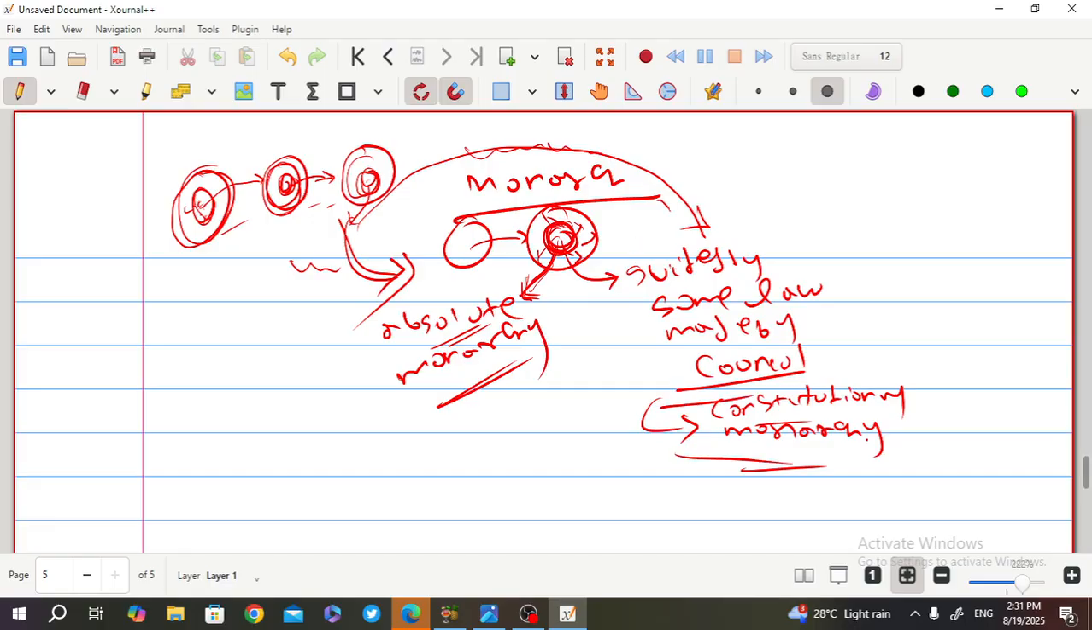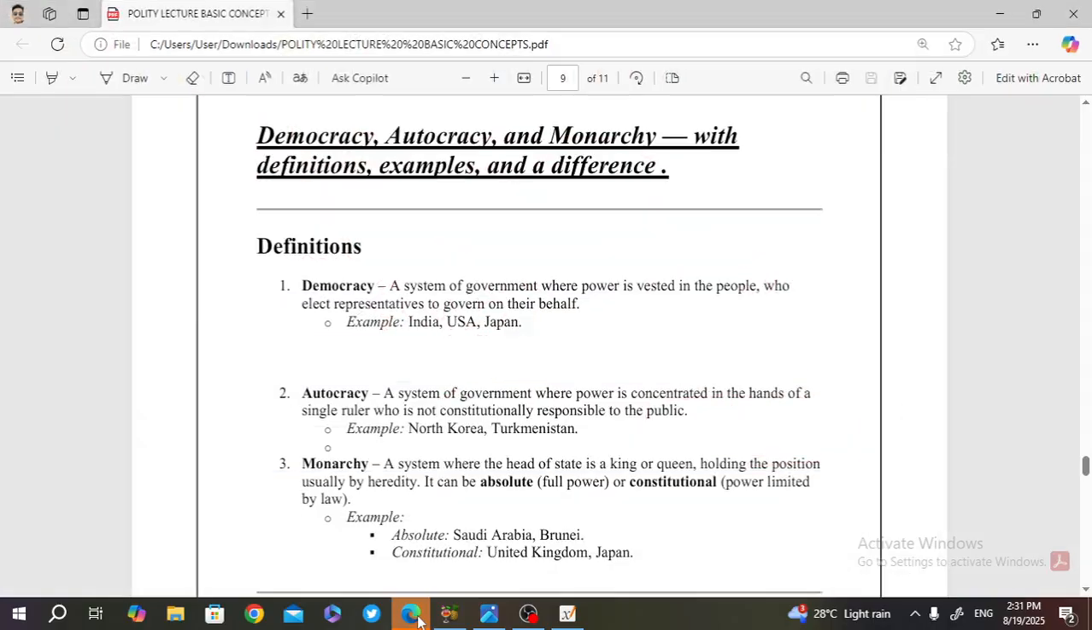So these things are clear to you. This is known as monarchy. So we have already discussed autocracy, democracy and monarchy. Now I'm going to the slide so that things are much clearer.